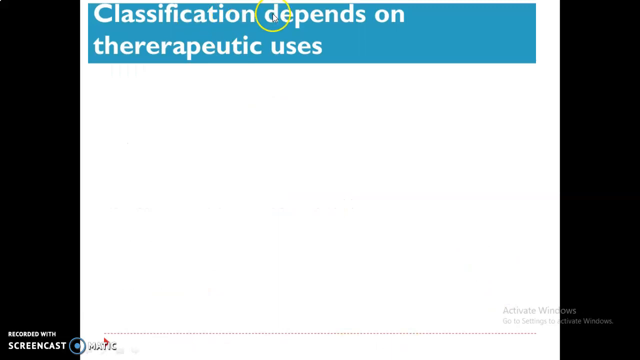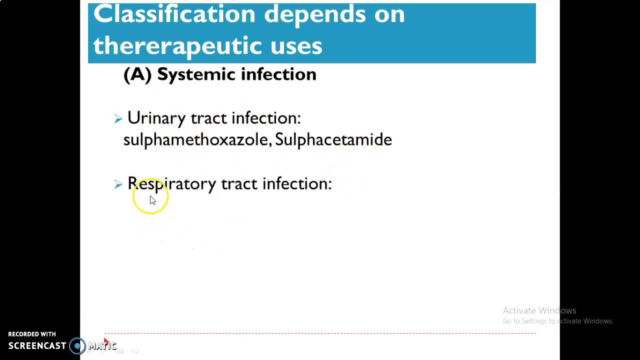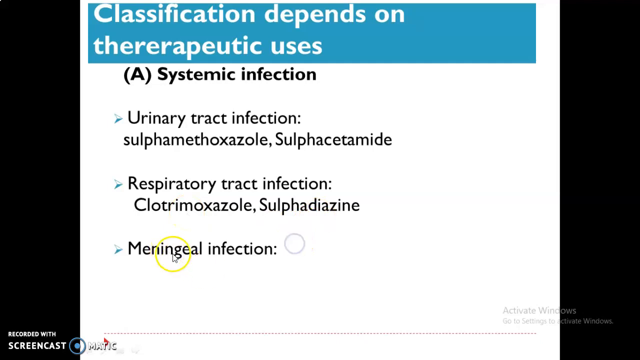Next, classification according to their therapeutic uses, in which the first class is systemic infection, in which the subclass is urinary tract infection. Example, sulfamethoxazole and sulfacetamide. In respiratory tract infection, example, clotrimazole and sulfadiazine. In meningeal infection, sulfonamide used, example, sulfadiazine.